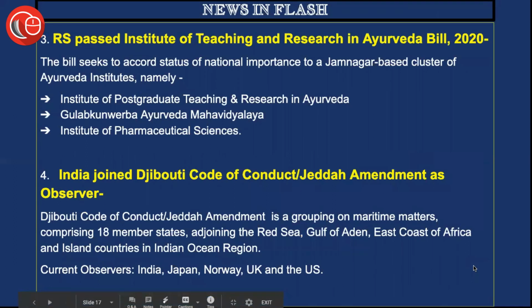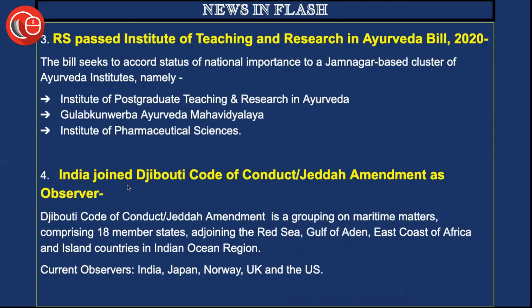Now, thirdly, Rajya Sabha passed the Institute of Teaching and Research in Ayurveda Bill 2020. The bill seeks to accord the status of national importance to a Jamnagar-based cluster of Ayurveda institutes, namely the Institute of Postgraduate Teaching and Research in Ayurveda, Gulab Kunwarba Ayurveda Mahavidyalay, and the Institute of Pharmaceutical Sciences.